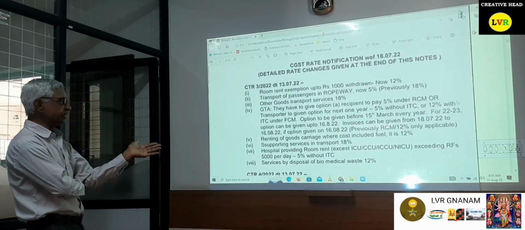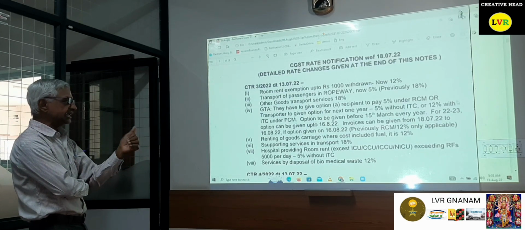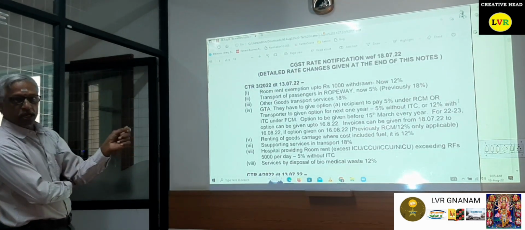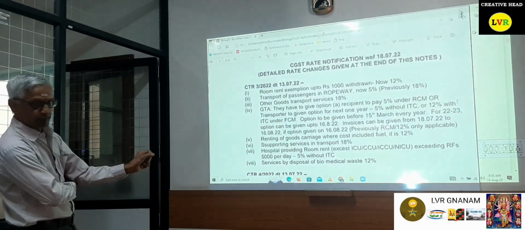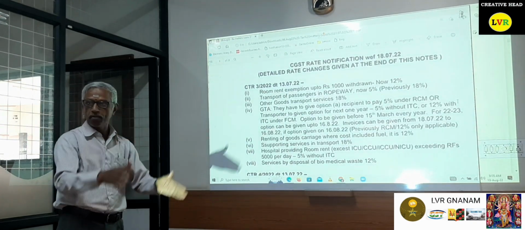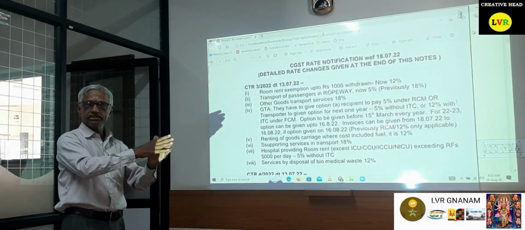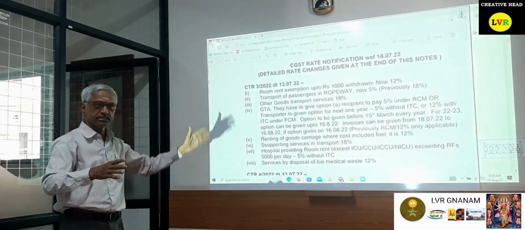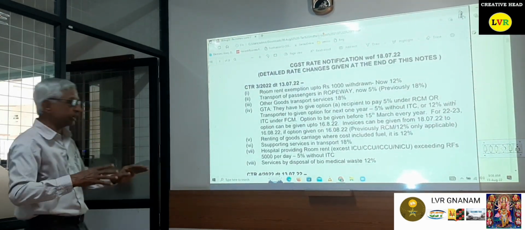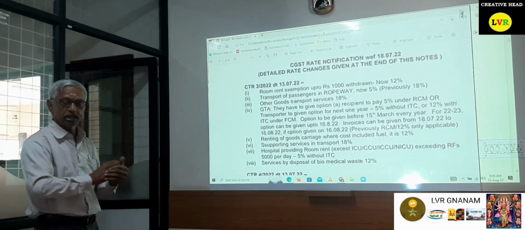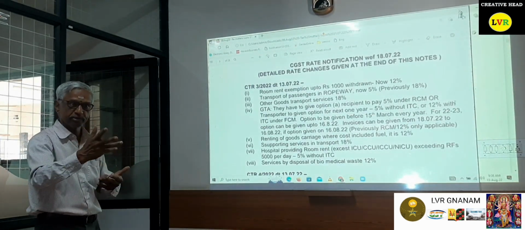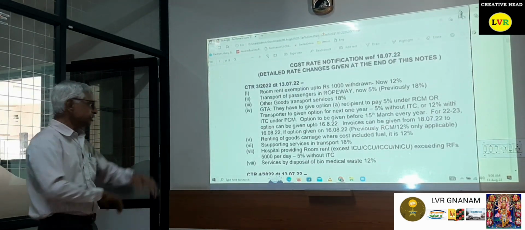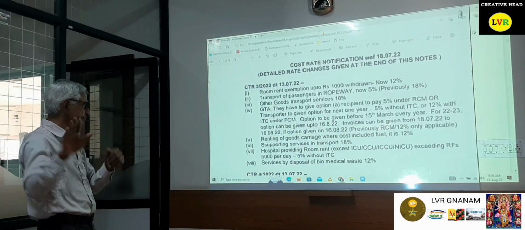Hospitals providing room rent, ICU, CCU, etc. exceeding 5,000 rupees per day: 5% without ITC. So far, I do not agree with this point because it is a composite supply. A composite supply by a hospital means healthcare services, which are exempt from tax, hence I do not agree with this. Anyhow, the rate has been prescribed. If you stay in a hospital and the room rent is above 5,000 rupees, you necessarily have to pay 5% tax without ITC. Services of biomedical waste: 12%.